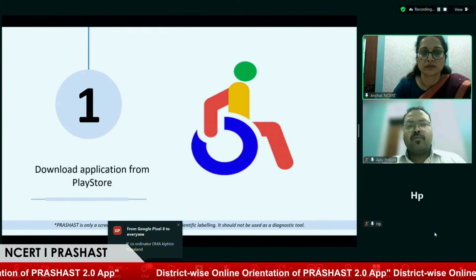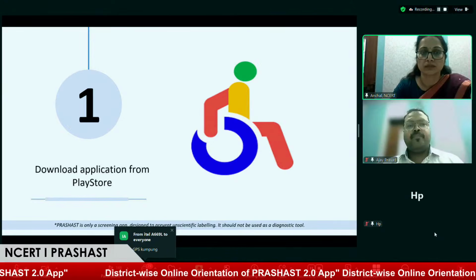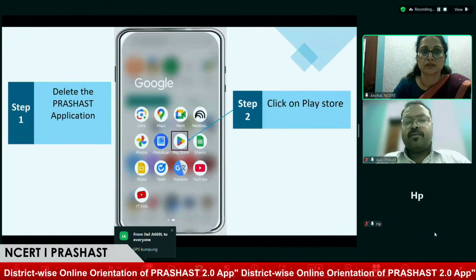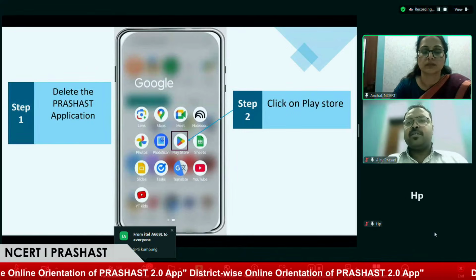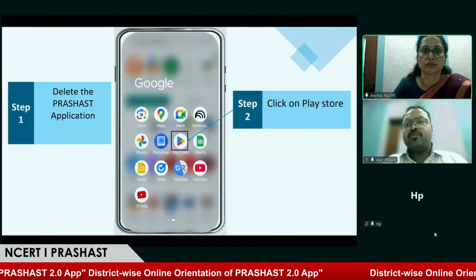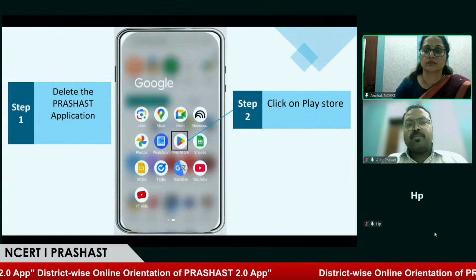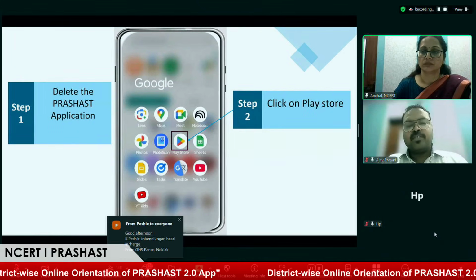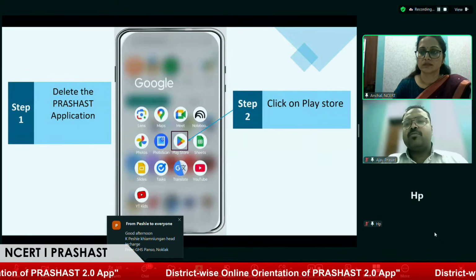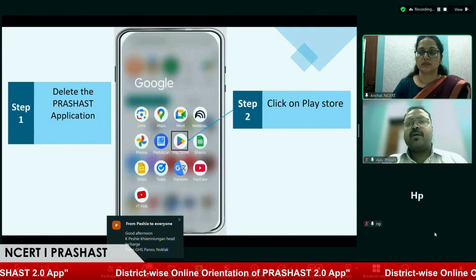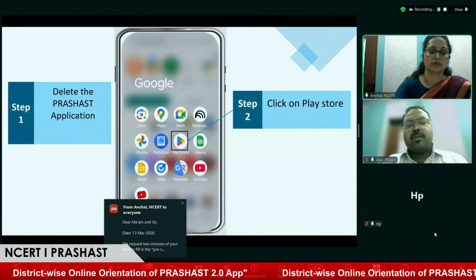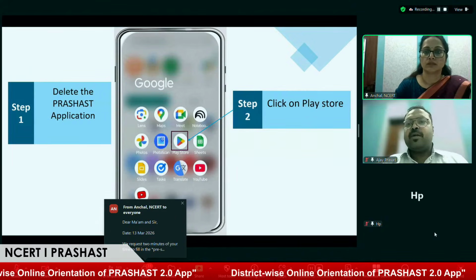Now we'll be taking forward how the application can be downloaded. First and foremost, I would like to inform you that this application is available on the Play Store and App Store. On the Play Store, Android users can download it, whereas from the App Store, iOS users can gain access. Secondly, before proceeding, we request you to please uninstall any previous app or version of Prashast that might be on your phone, so that you get the latest update.